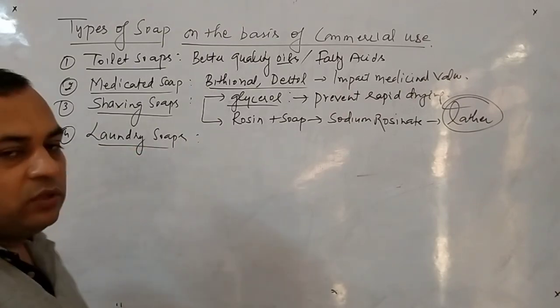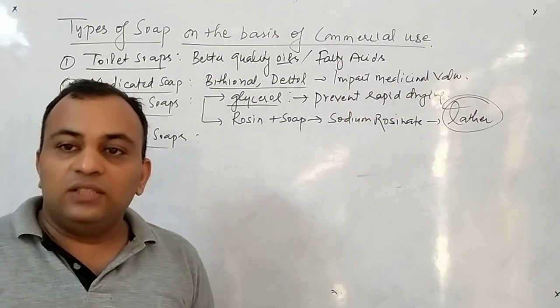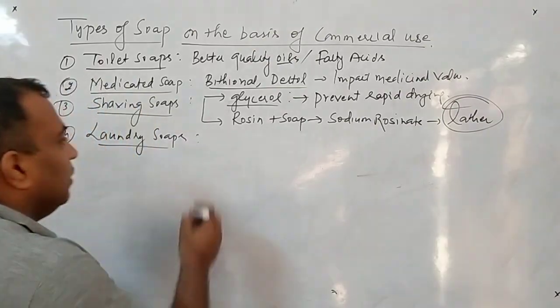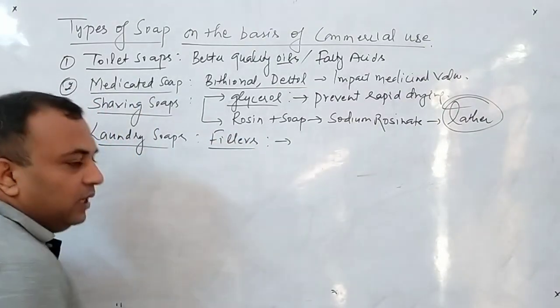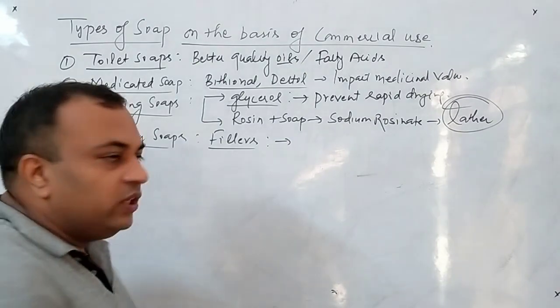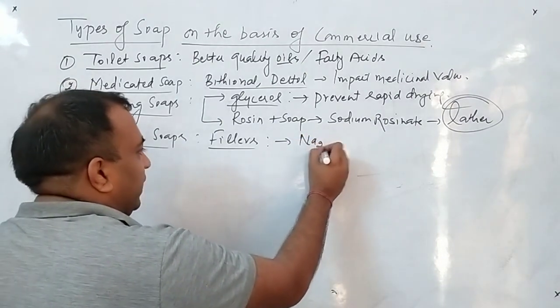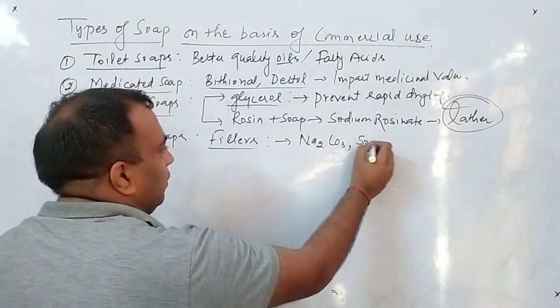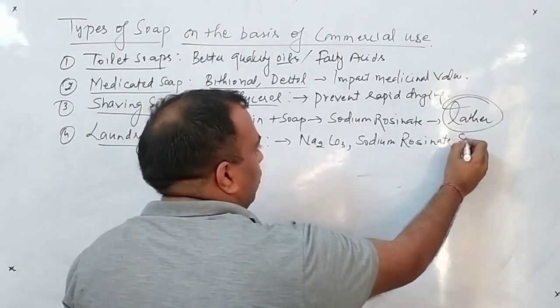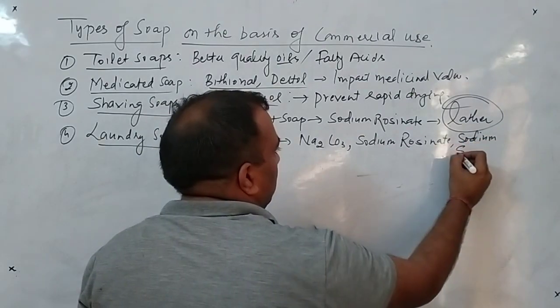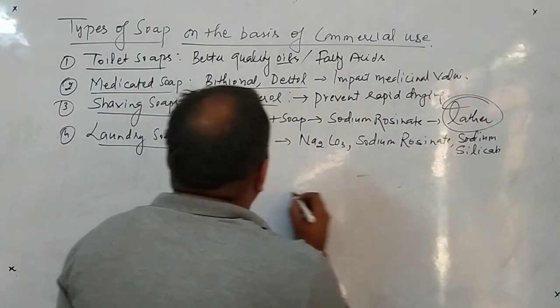These are the soaps used for laundry purposes. Clear to all of you? These normally contain fillers, and the fillers may be sodium carbonate, Na2CO3, sodium rosinate, or sodium silicate. So what is the function of these fillers?